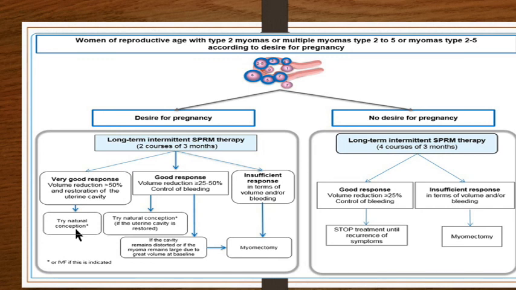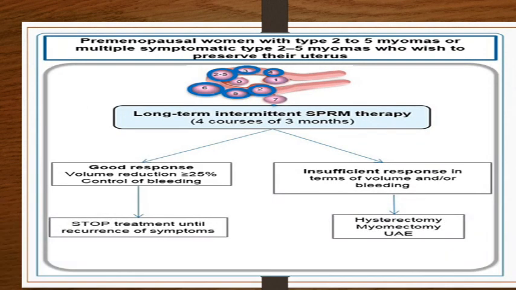The fibroid is not hampering their fertility now. Of course, if you are getting a good response, we say that the volume reduction is between 25% to 50% and symptoms are controlled, she can still try a natural conception if the uterine cavity is restored. And if the cavity remains distorted or if the myoma remains large due to great volume at the baseline, you can still think of other things like IVF or other assisted reproduction. If you have insufficient response in terms of volume and bleeding, then even if she desires fertility, you would have to resort to myomectomy or a surgical procedure. So this is a flow chart which would guide you in the medical management of fibroids.